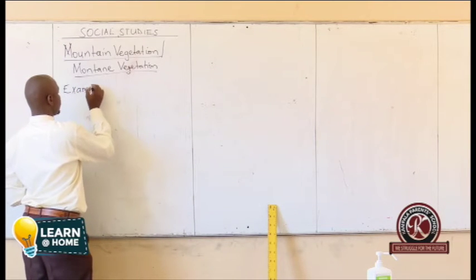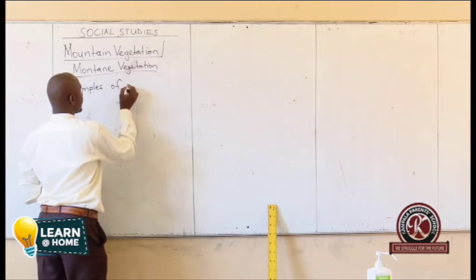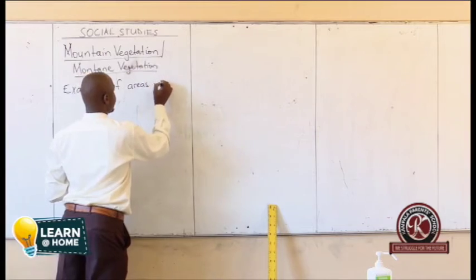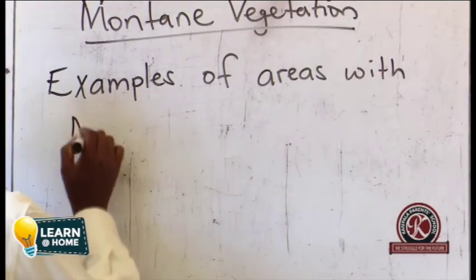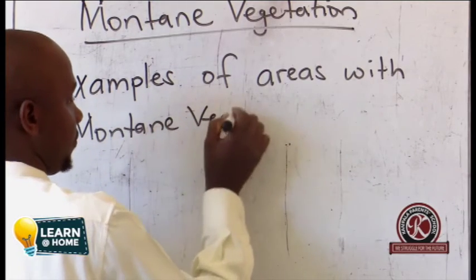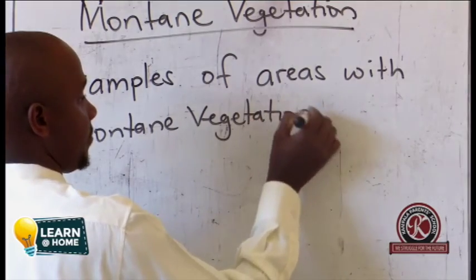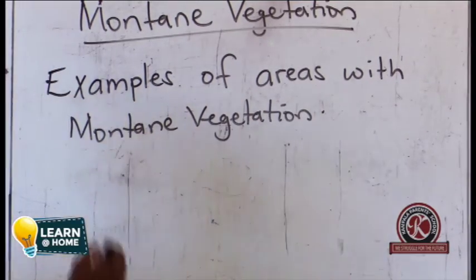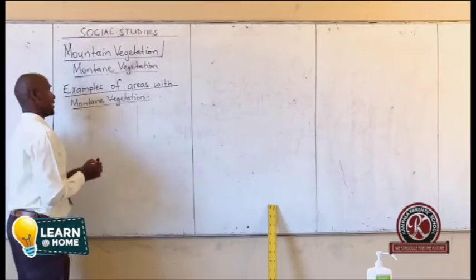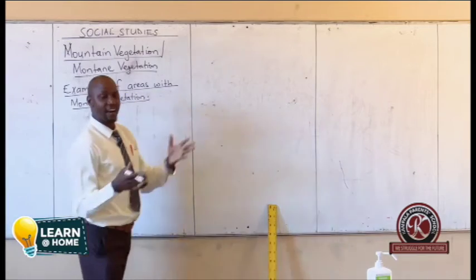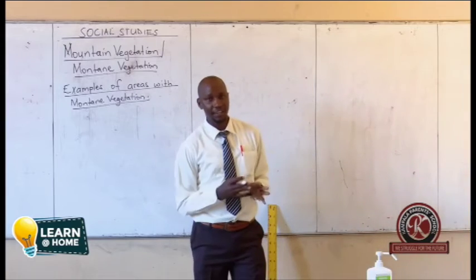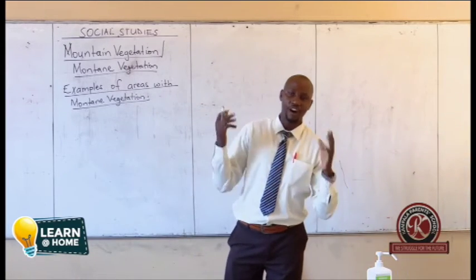Examples of areas with mountain vegetation. We can underline our subheading. Mostly these are areas that have mountains. If you know of any mountain in East Africa, in Africa, in Uganda, these are the areas we talk about.